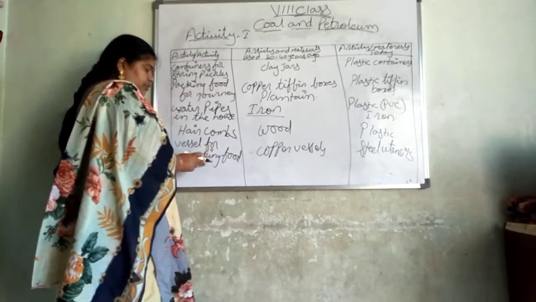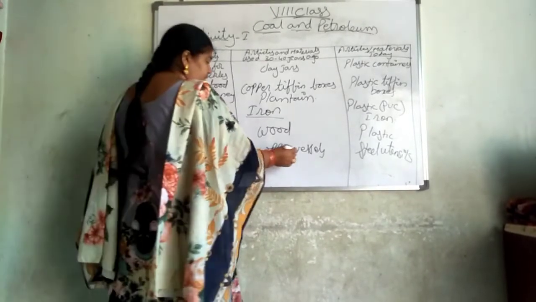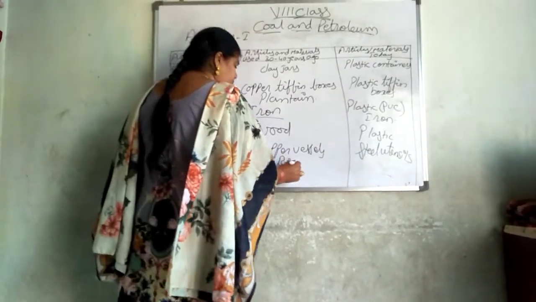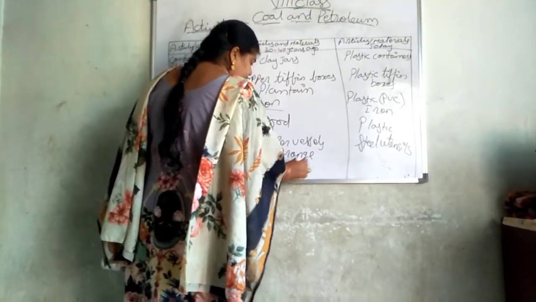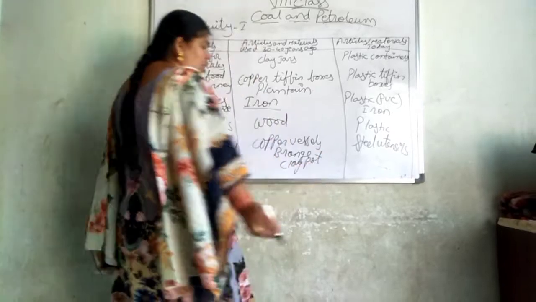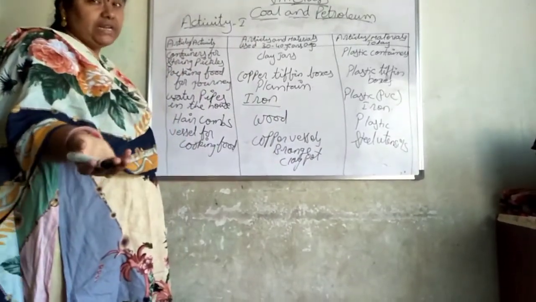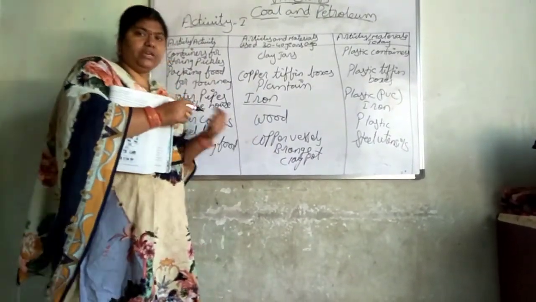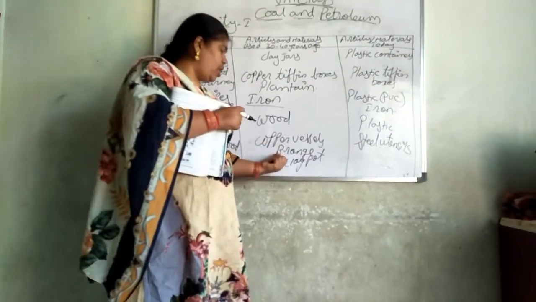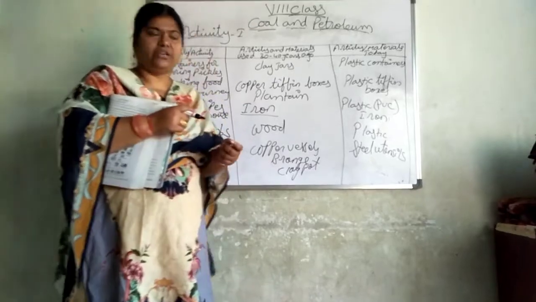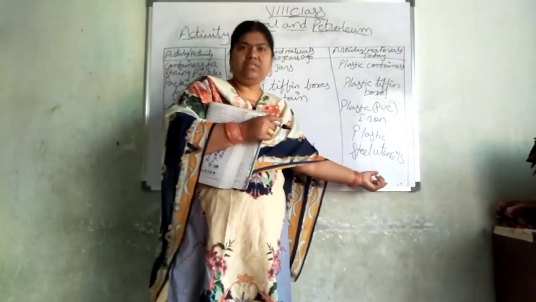For cooking food, not only copper, they used bronze and clay pots. In a few houses they even used silver. There is aluminium too. So copper, bronze and clay pots they used. Now we are going with steel utensils.